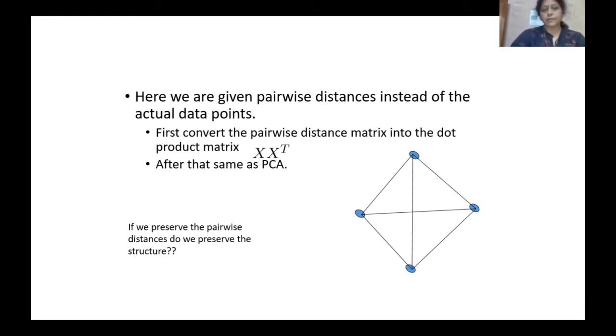So if we preserve this pairwise distance, it means we are able to preserve this structure. If this distance is not preserved, then this structure also gets changed.